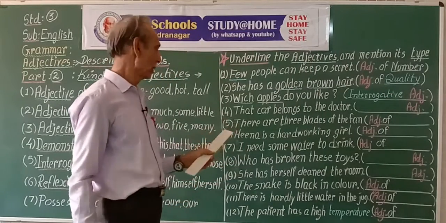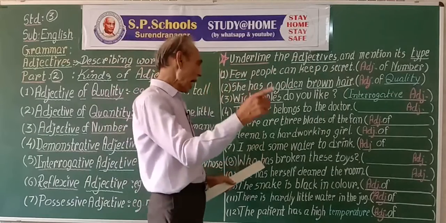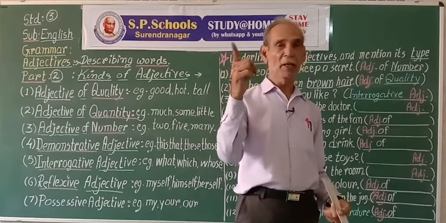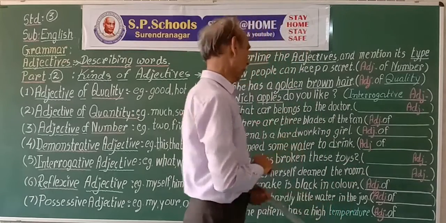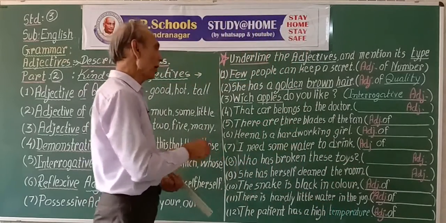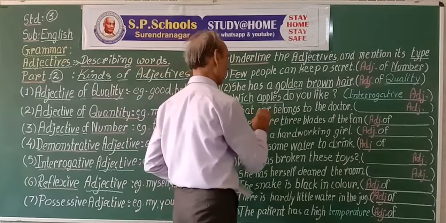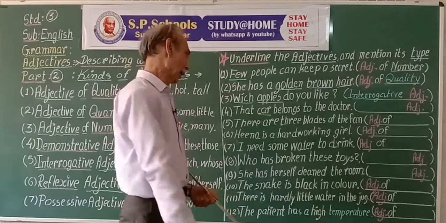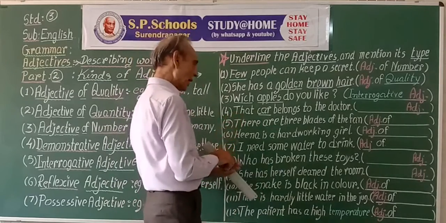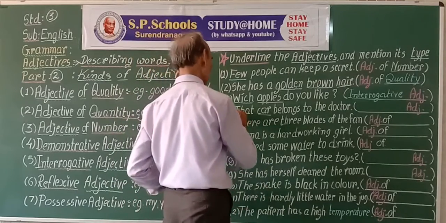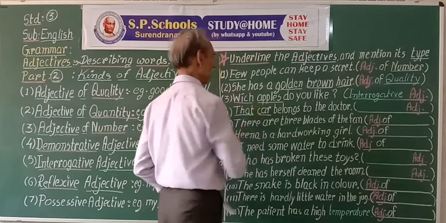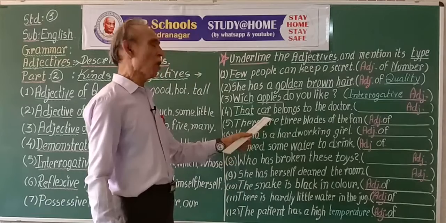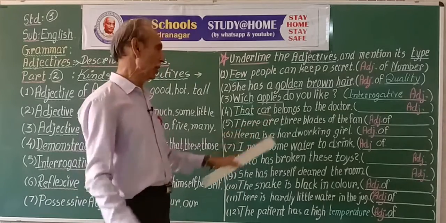Fourth, that car belongs to the doctor. Now here we have a naming word, car. It is shown, demonstrated, that car. So that is the demonstrative adjective. That says something more about car, not any car, that car only.